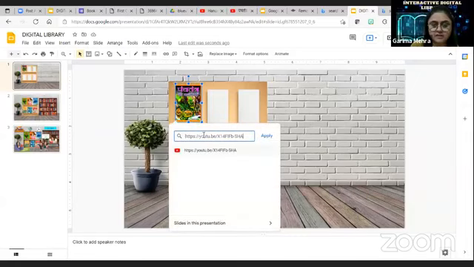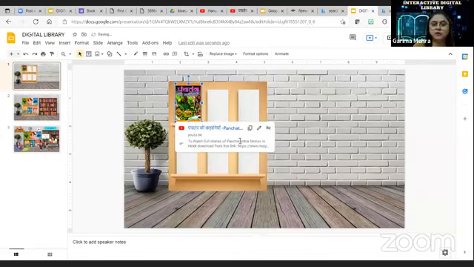How will you paste it? Control V is the shortcut key. You can paste with that and then apply. When you apply, this book is connected to this link. When you click on this book cover page, this link will open. So this is the way to connect to a video.